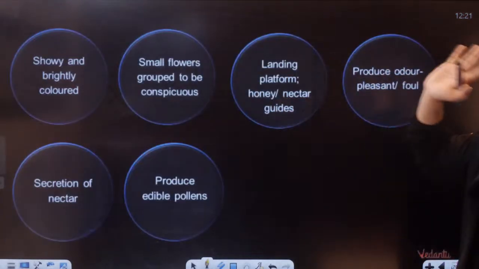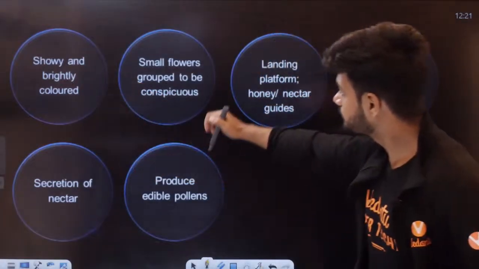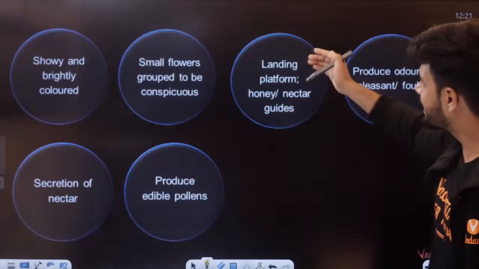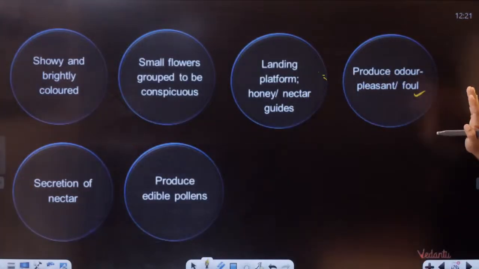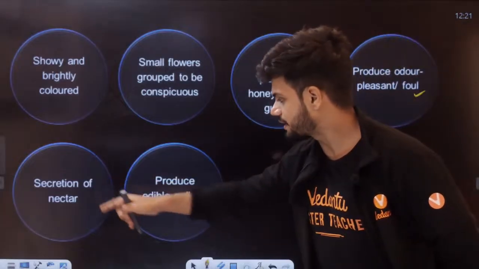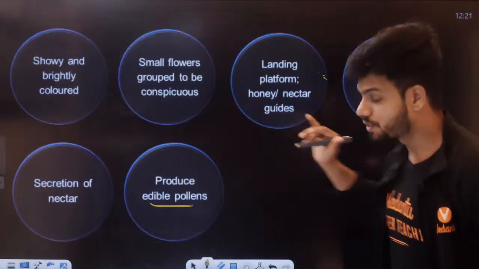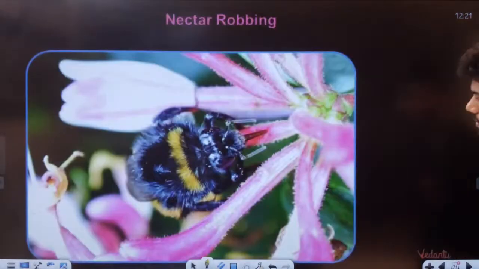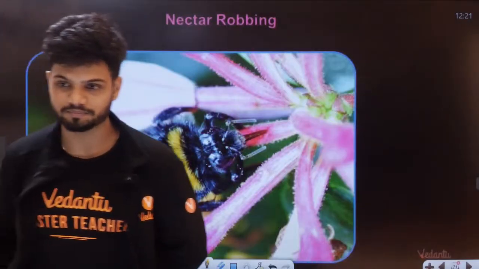Here are the properties which you need to remember. That's all. Showy and bright color, show-off. Small flowers grouped together, conspicuous. Landing platform or honey nectar guides. Odor or foul odor. Secretion of nectar. Edible pollen. Reward mechanism. Students, tell me, are you understanding or not? Students? Tell me yes or no. Okay.